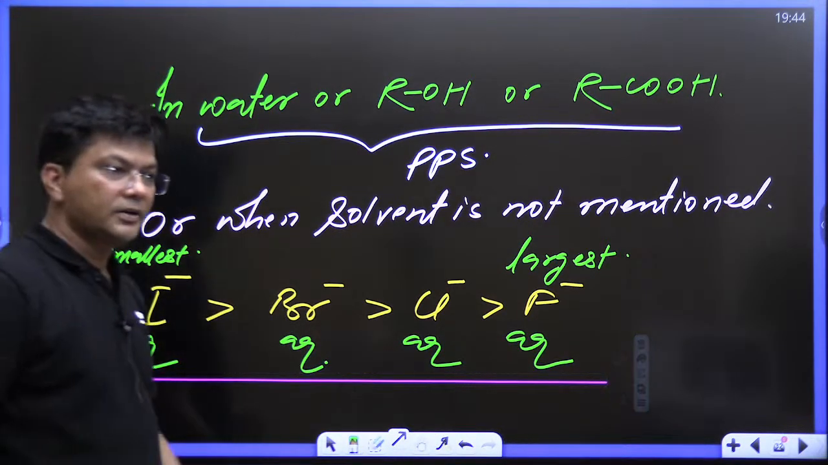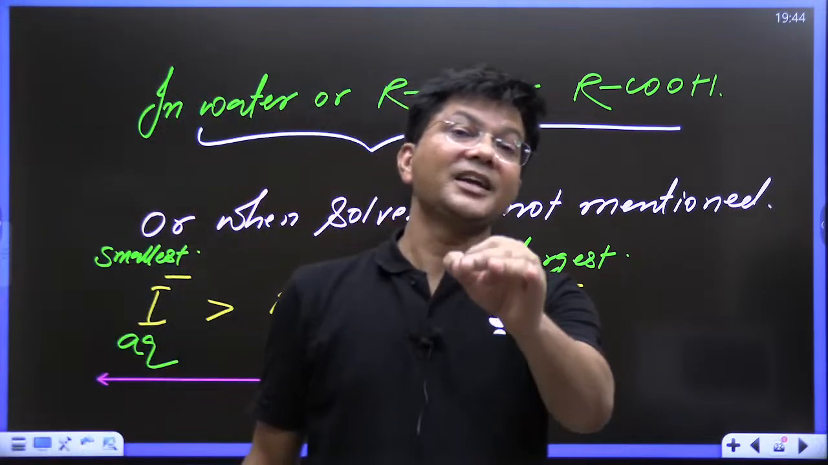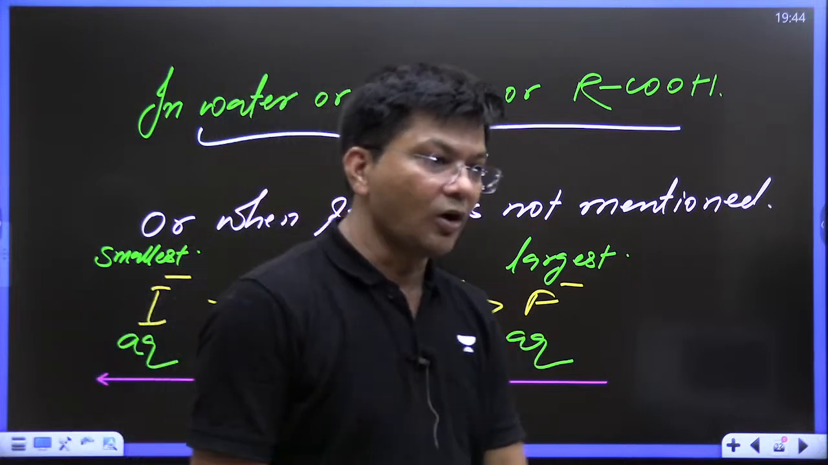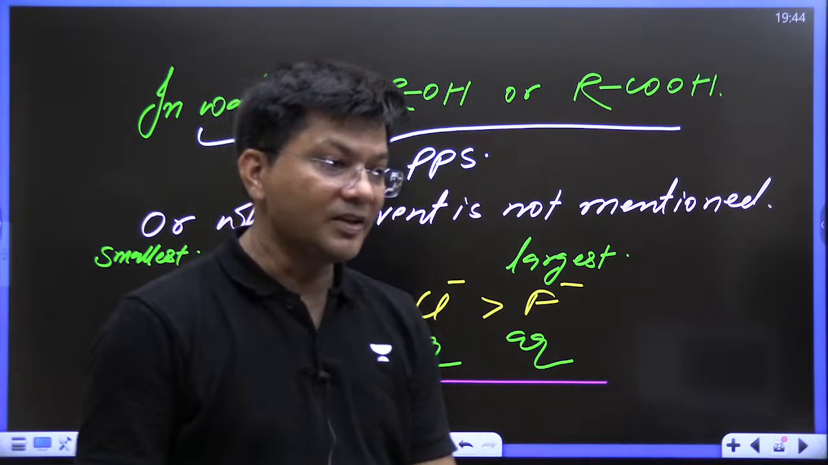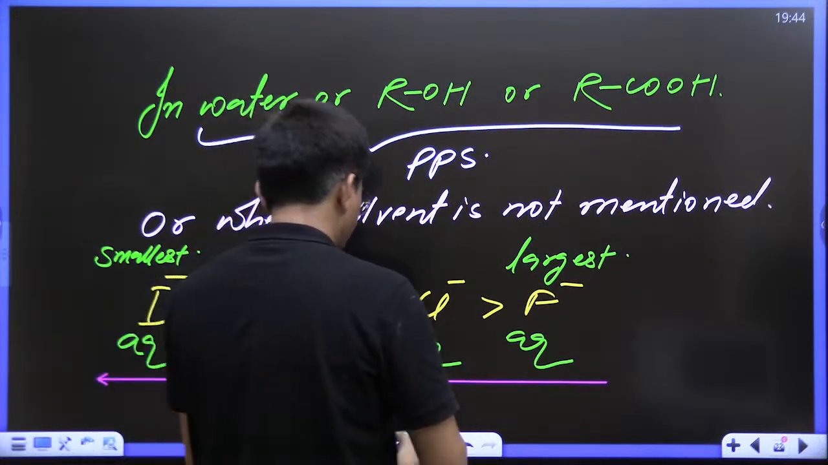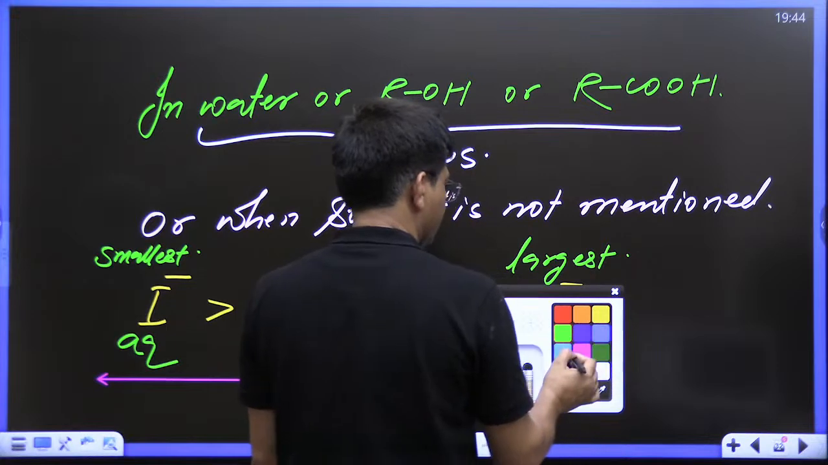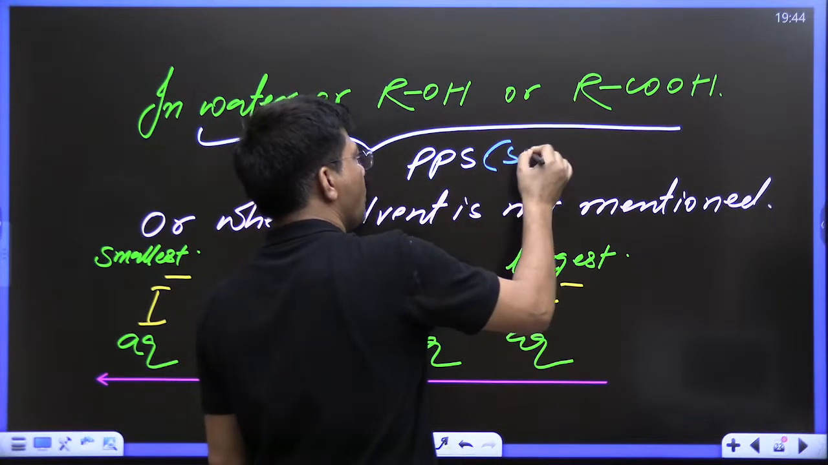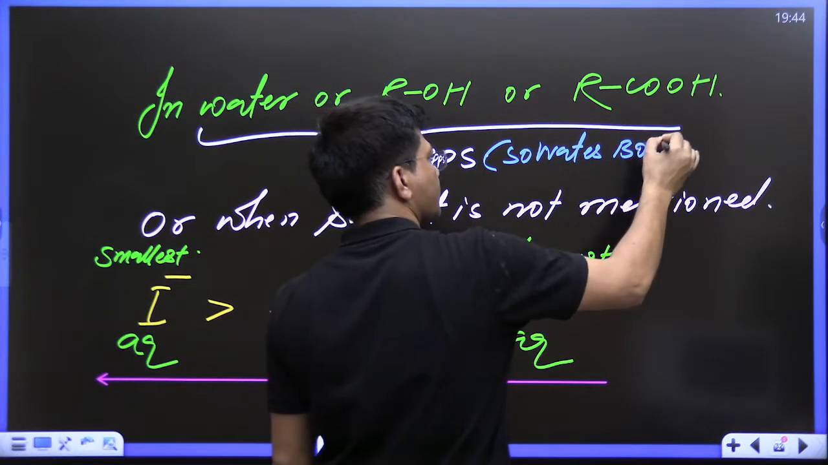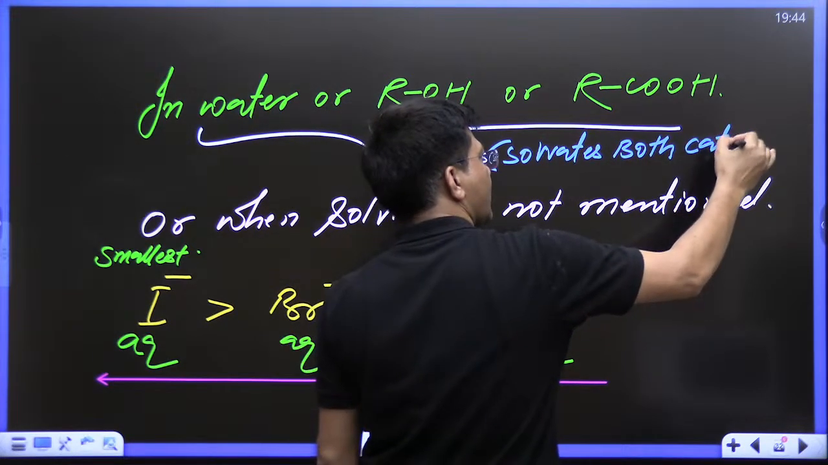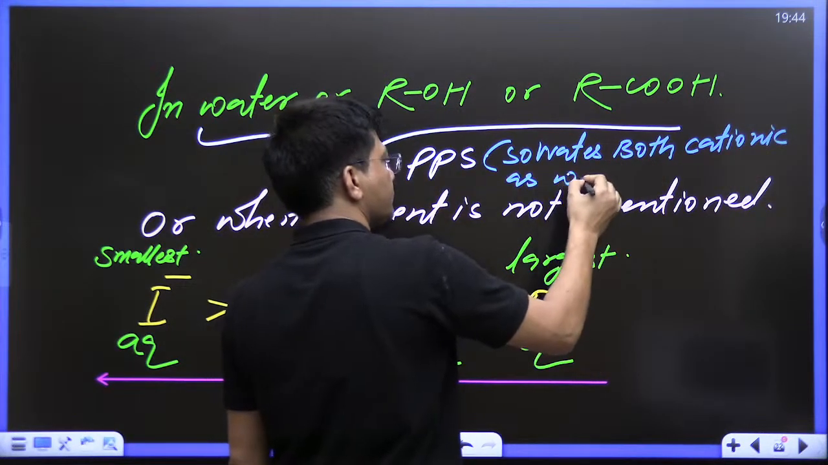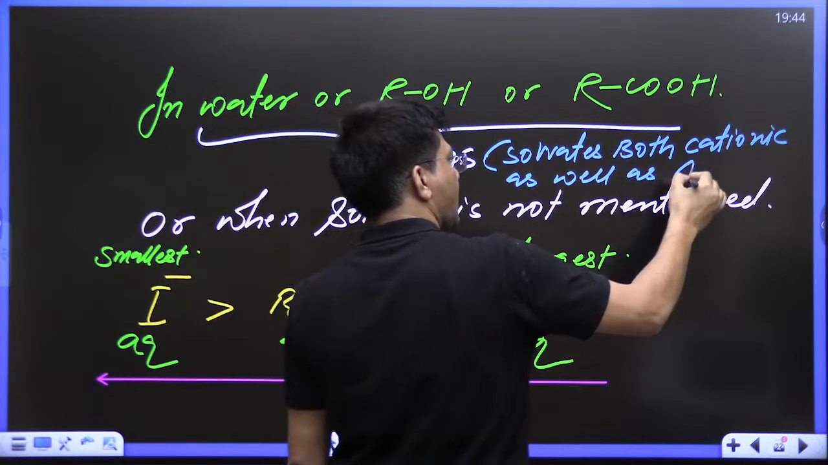Polar protic solvent solvates both the cationic as well as anionic part. Do remember, it will solvate. Most of the students, they are liking it. So always remember, kids, PPS solvates both the cationic as well as the anionic part.